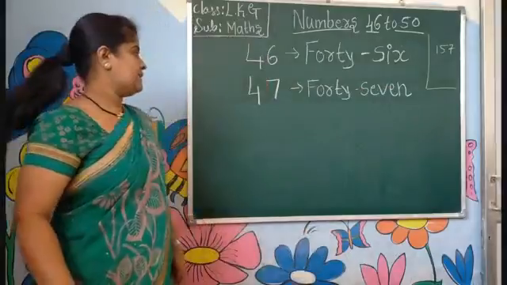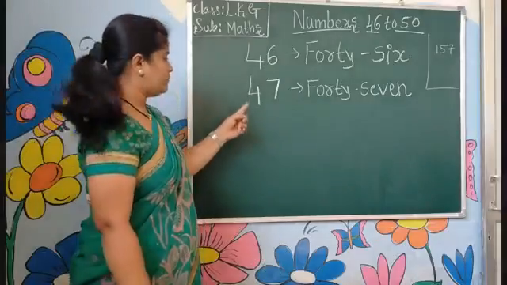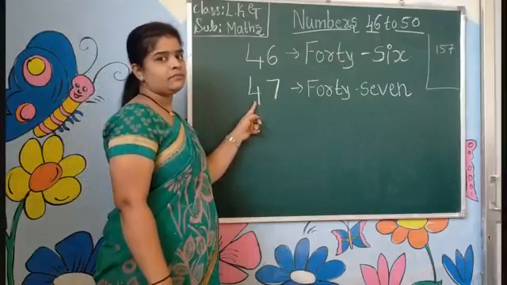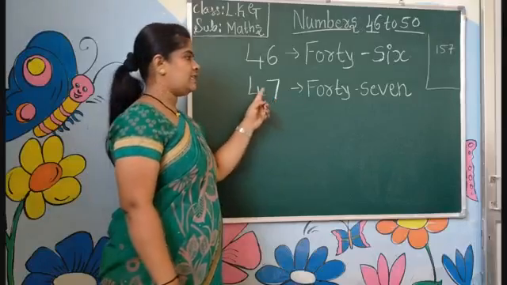Okay? Yes. Did you get the idea, children? Then read to me. Which number is this one? 4, 7, 47.